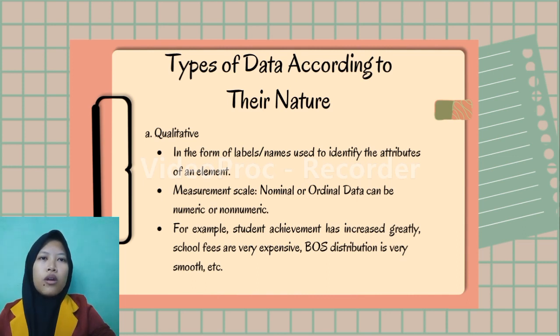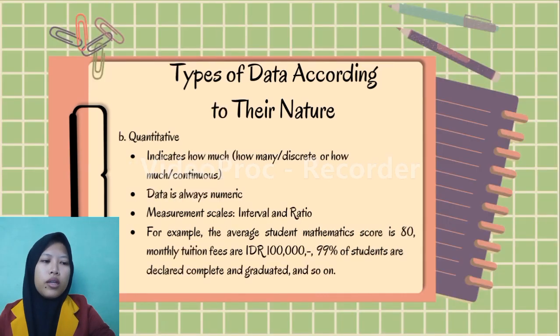Next, types of data according to their nature. A. Qualitative, in the form of labels or names used to identify the attributes of an element. Measurement scale, nominal or ordinal. Data can be numeric or non-numeric. For example, student achievement has increased greatly. School fees are very expensive, but distribution is very smooth.